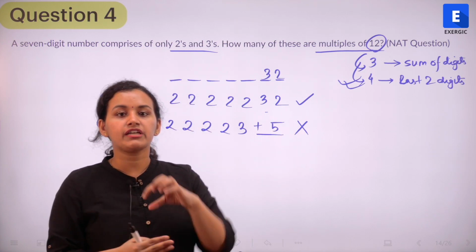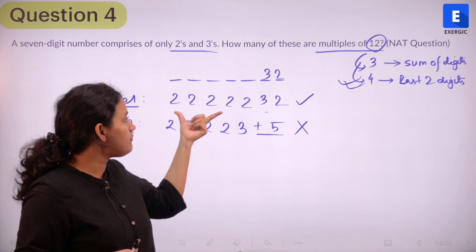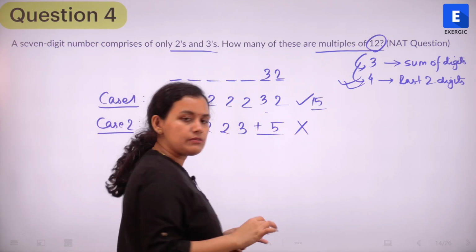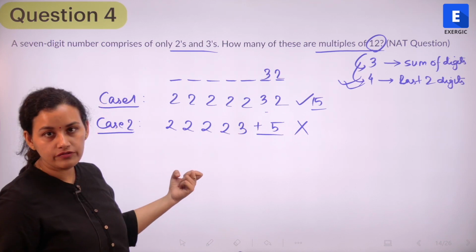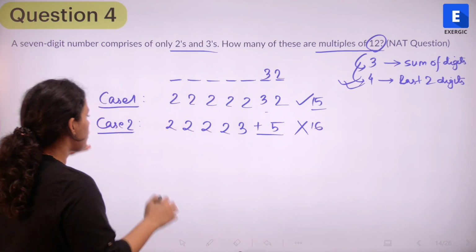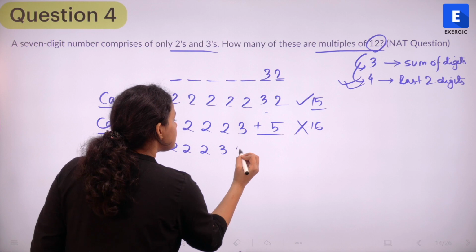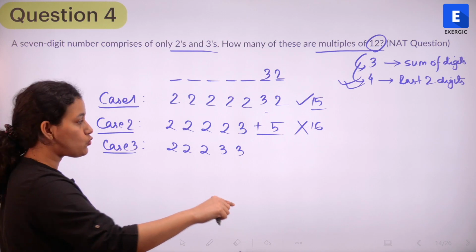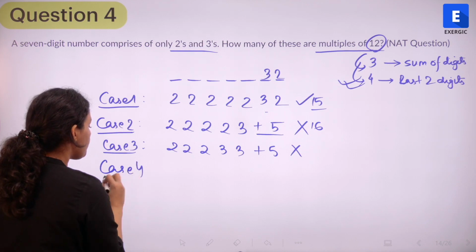Now we are moving on to the divisibility of 3. What is the divisibility of 3? The sum of all digits has to be divisible by 3. So the first case possible is all of them are filled by 2. So in that case, the sum is coming out to be 15, which is divisible by 3. So that's good to go. The next case is I am introducing a 3 here. So in that case, if I add all of this up, my sum is coming out to be 16, which is not divisible by 3. So this case is not possible. We move on to the next case. Next case, I am going to introduce, let's say, 2 3's. So in that case, it's a 6 plus 9 plus 3, 12 plus a 5, 17. Again, not possible. Case 4.